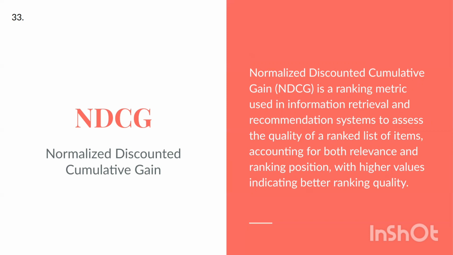NDCG, Normalized Discounted Cumulative Gain. Normalized discounted cumulative gain is a ranking metric used in information retrieval and recommendation systems to assess the quality of a ranked list of items, accounting for both relevance and ranking position, with higher values indicating better ranking quality.